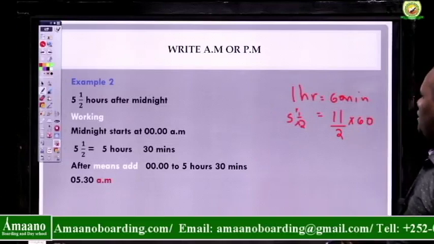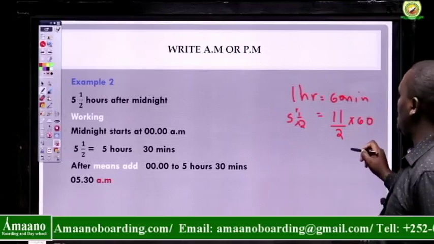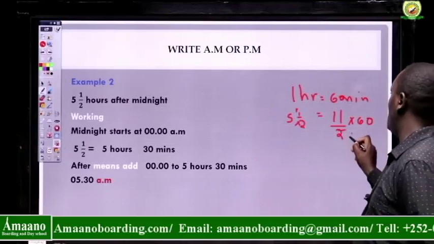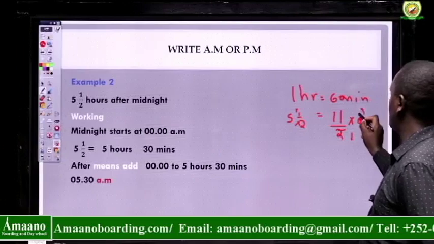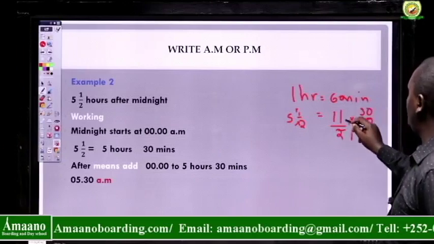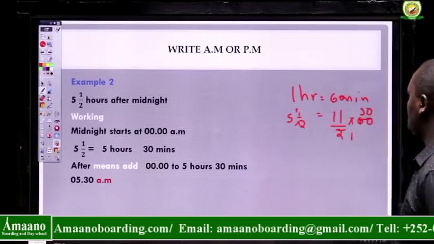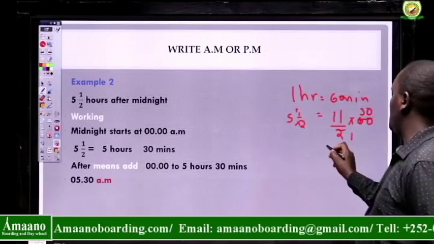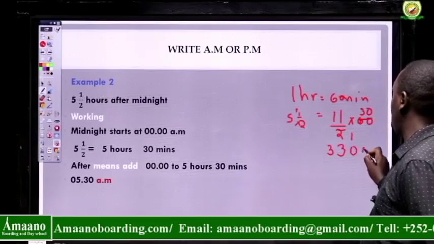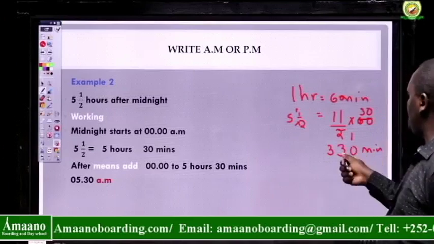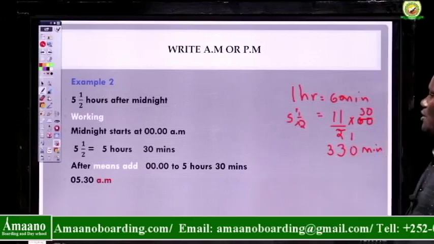This is 1, and this is 30. So I'll have 11 times 30. That's going to be 330 minutes.